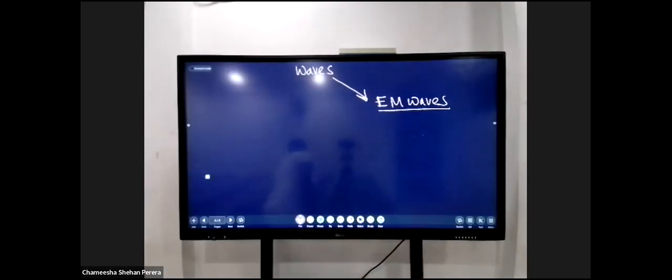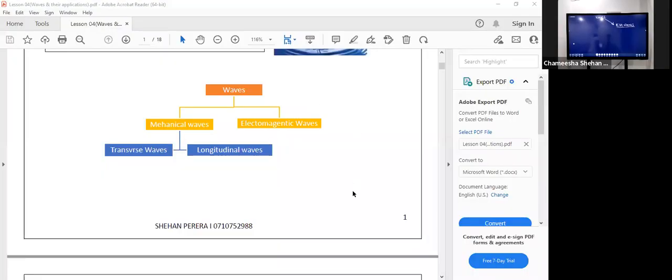So simply in this flow chart, you can write under electromagnetic waves, the waves which do not need a medium for propagation. You can simply say them as EM waves. This is not hard, very easy. Look what an easy part.